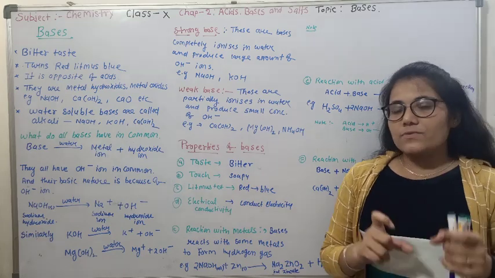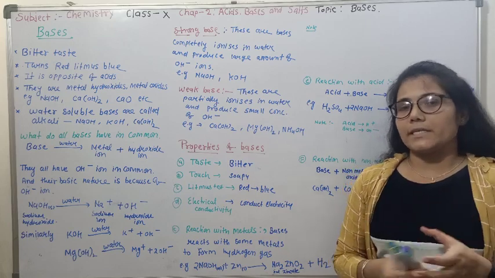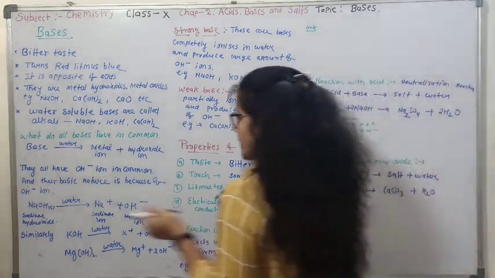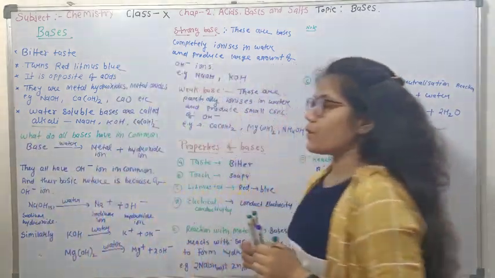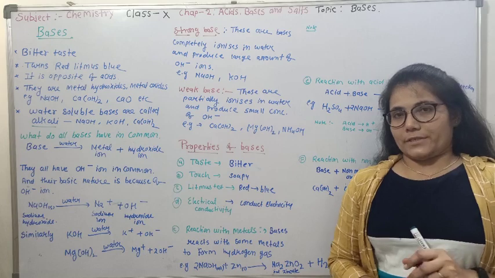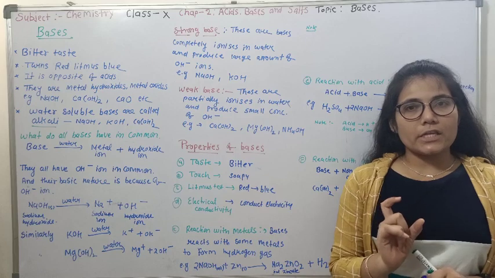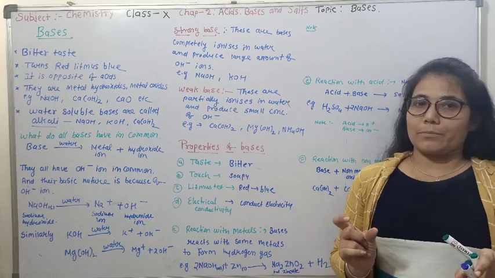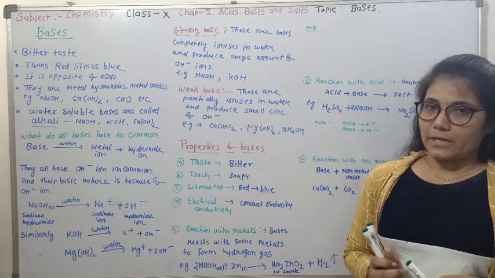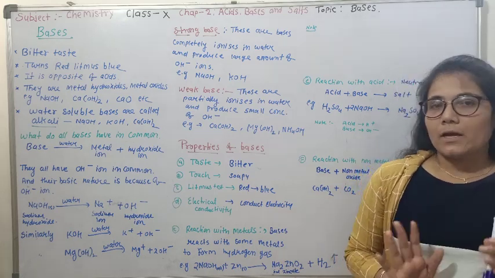The bases which are soluble in water, meaning the base we can dissolve into water, are generally called by one specific term: alkalis. So alkalis are those bases which are soluble in water. Now remember, in our chapter we can use alkali or base, both are the same, because throughout the chapter we'll use only such bases which are soluble in water. So alkali or base, both words are the same for us.